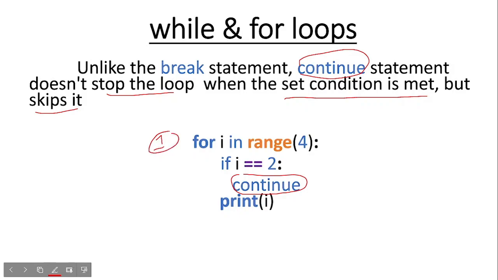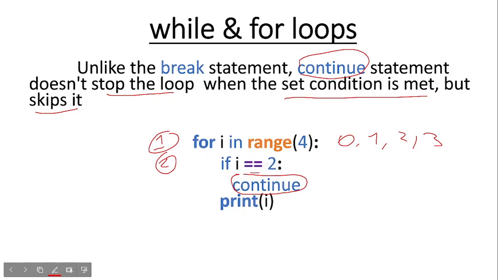So in the first line of code, we'll create a for loop, and with the help of the range function, we'll generate 4 values. So 0, 1, 2, and 3 will be generated. Then in the second line of code, we have the if conditional statement. So the if statement will ask Python if the i variable equals 2.